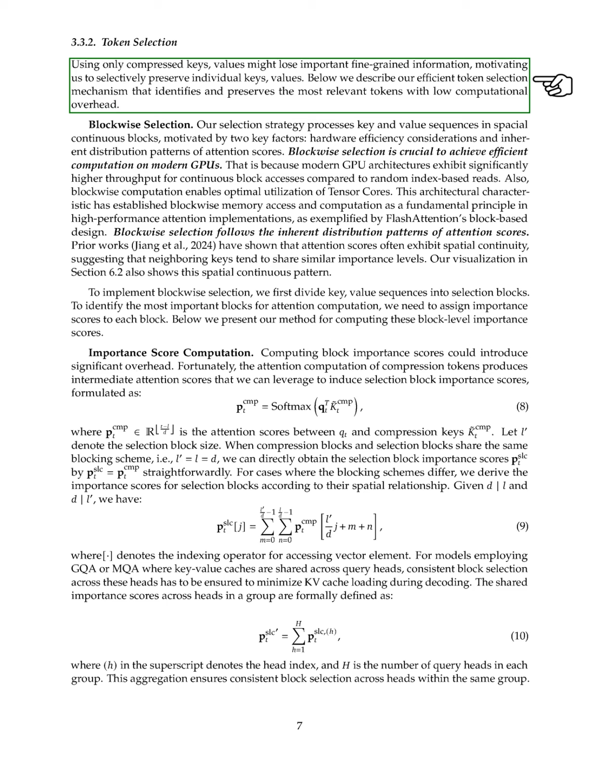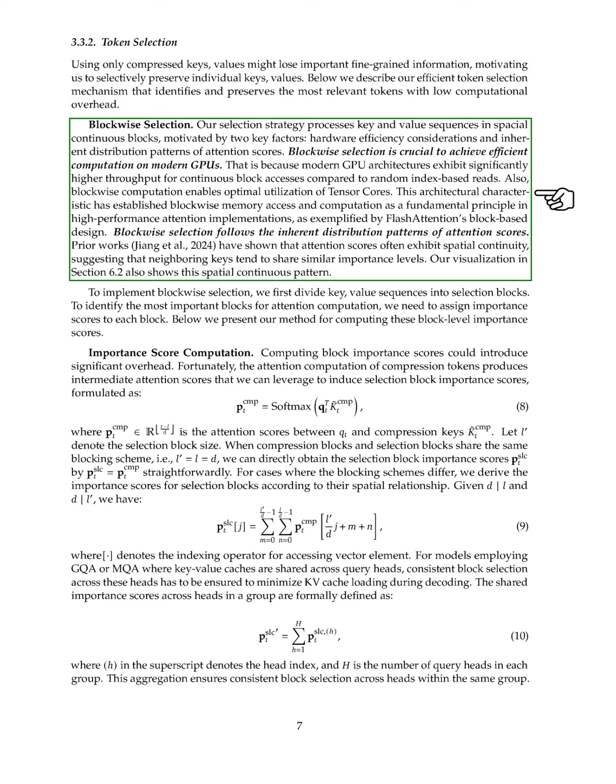In terms of token selection, we recognize that using only compressed keys and values may overlook important details. Therefore, we implement an efficient mechanism to identify and retain the most relevant tokens with minimal computational cost. Our selection strategy processes key and value sequences in continuous blocks, which is beneficial for hardware efficiency and aligns with the distribution patterns of attention scores. This blockwise selection is essential for optimizing performance on modern GPUs, as they handle continuous block accesses more effectively than random reads.